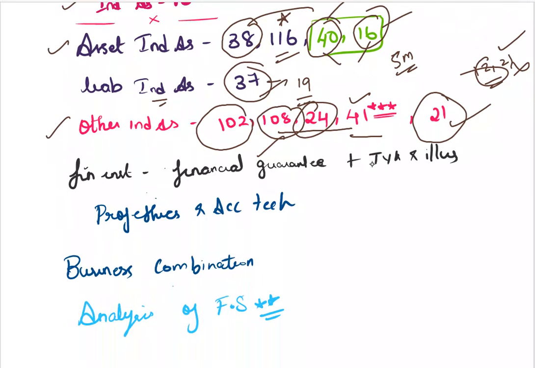Next, slowly moving on to financial instruments. Financial instruments as a whole is a very important area. You have to cover financial instruments as a whole if you want to attend question number 2. In that, I want you to concentrate more on the test your knowledge practice questions and illustration questions, which will be around 11 questions. The book back questions and the illustration questions will be more. Please concentrate on the illustration questions also.